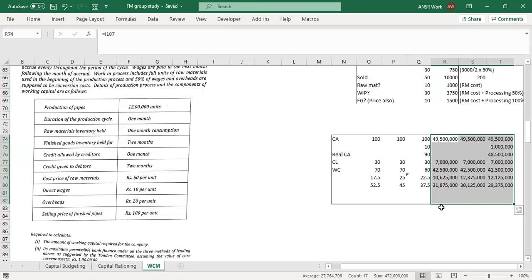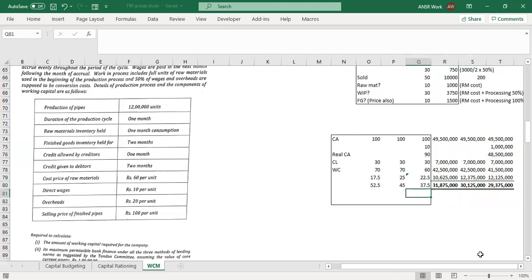Did you get the numbers? I have highlighted the numbers here for you to verify. These are the answers. Yes, Dheeraj, I've got it. Perfect. Others?